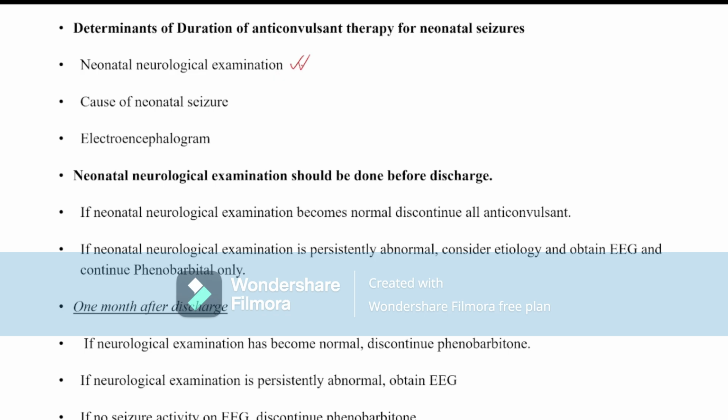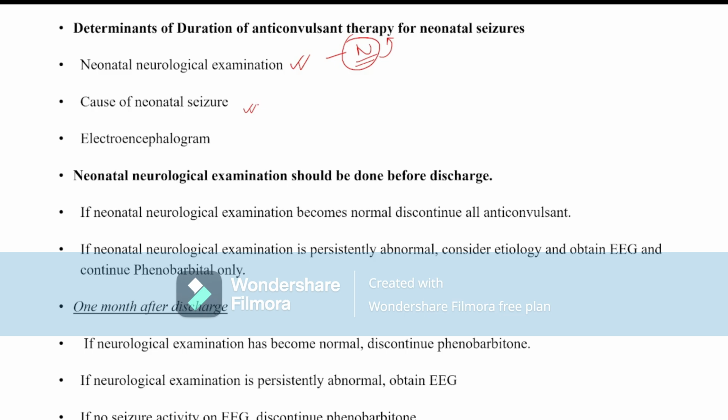If the neurological examination is normal, then we stop the anticonvulsant drug. Now, the cause of neonatal seizure.